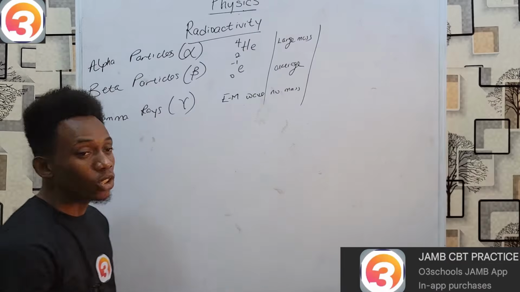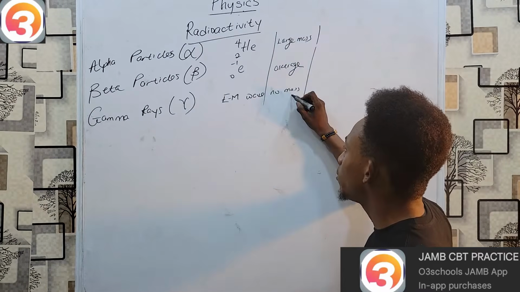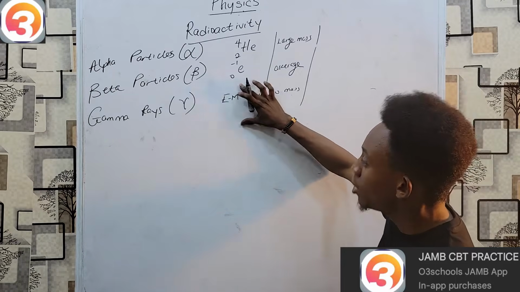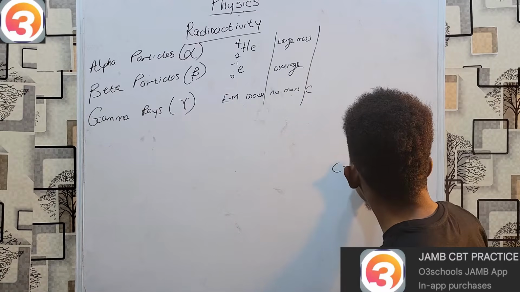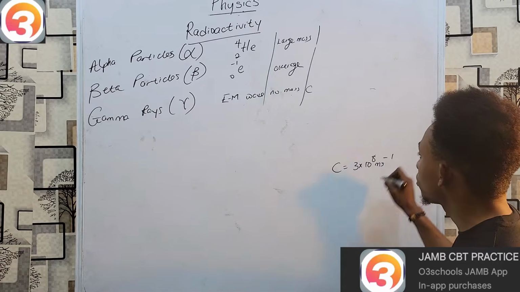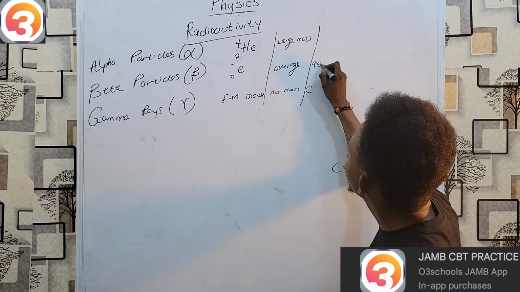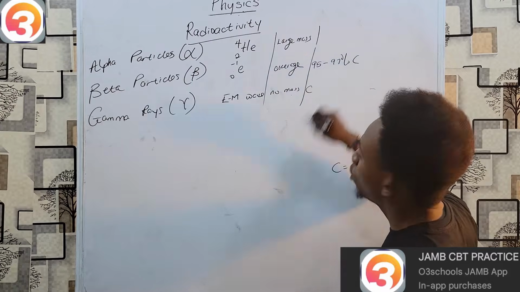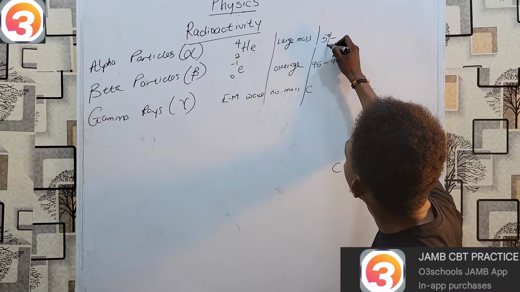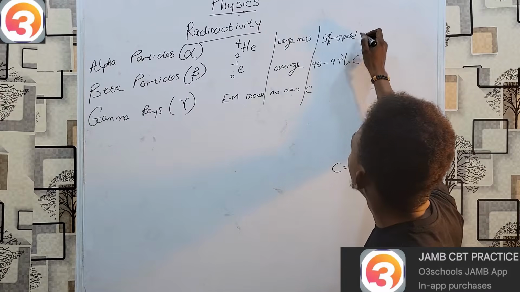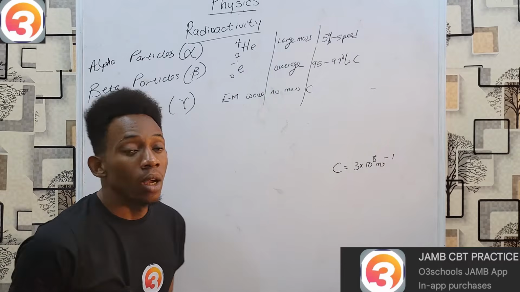Now, based on these masses, that tells you that this one will move at the least speed, and this is the fastest speed. Based on being an electromagnetic wave, it moves at the speed of light, which is c, or as you should be aware, c is 3 times 10⁸ meters per second. Beta particles move at average speed, somewhere between 95 to 97% the speed of light, while these move at around 5% the speed of light. As you can see, the more massive ones move slower than those with no mass.